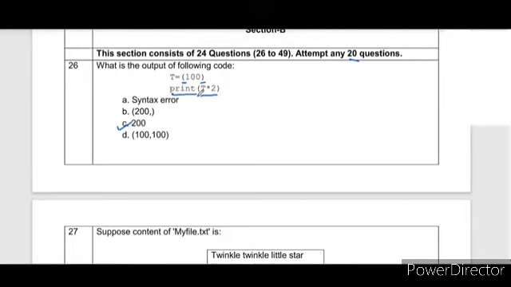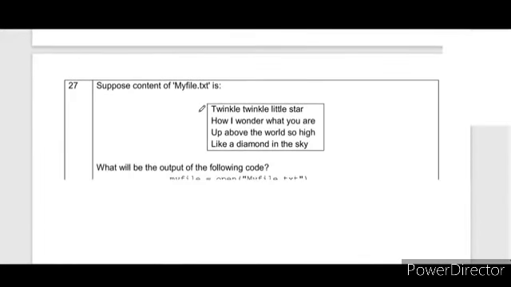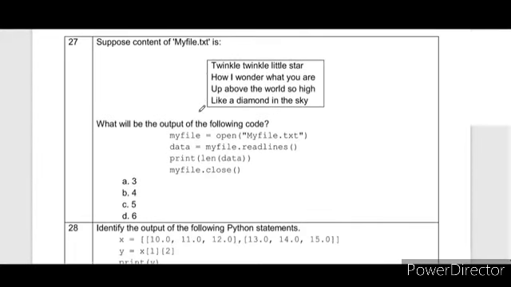So we can see in the print statement we have given t multiplied by 2 and the answer is 200. And we have not used the equal to sign, that's why the value of the tuple will not be changed permanently.